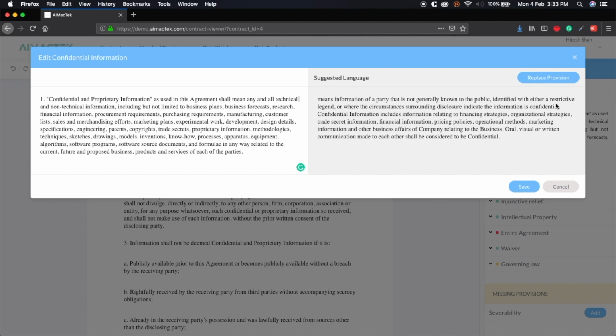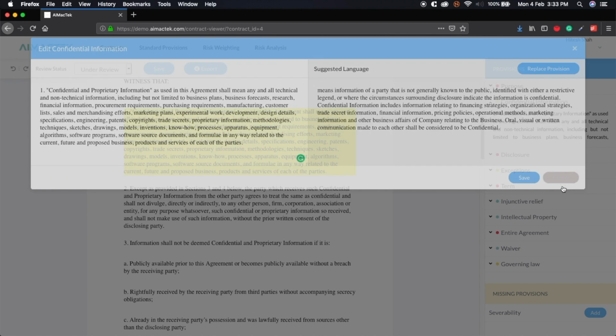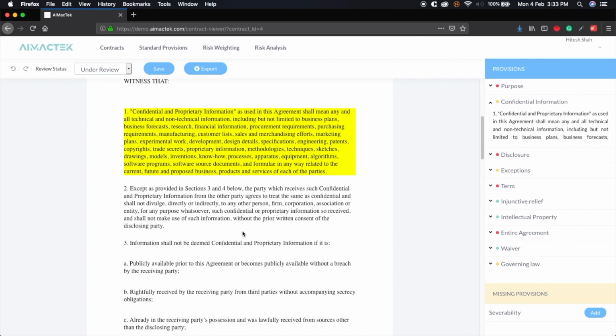The contract language is completely editable. I can edit that as and how I want. Once I finish the edits, I can export this as a track change Word document. It even shows me that severability was missing and should be added in.